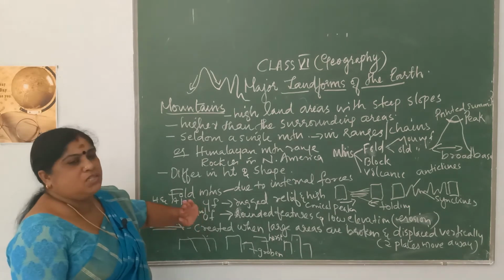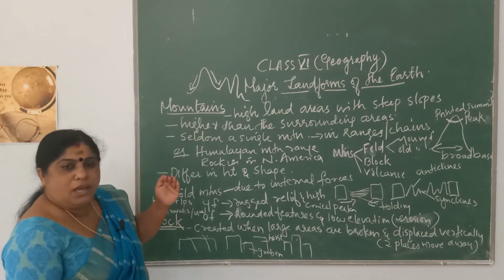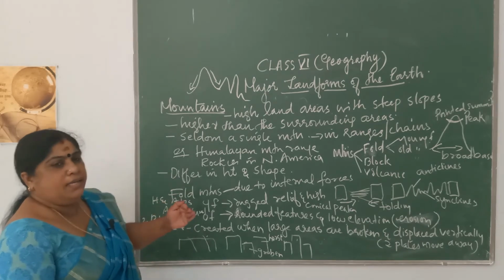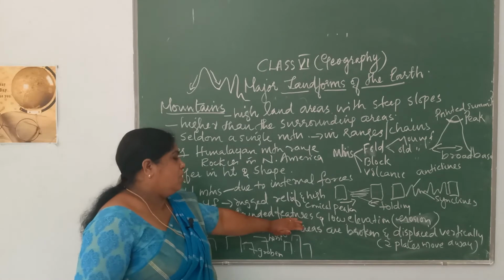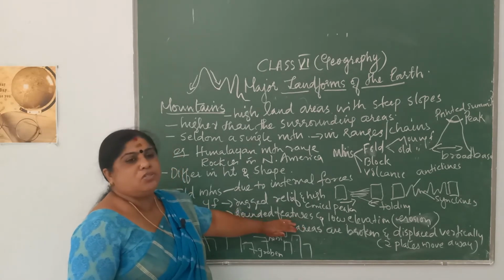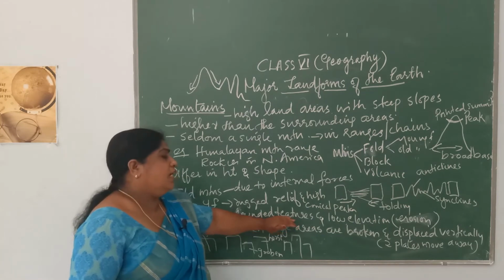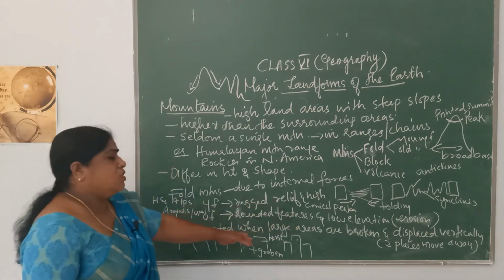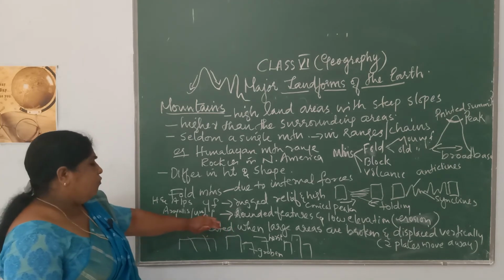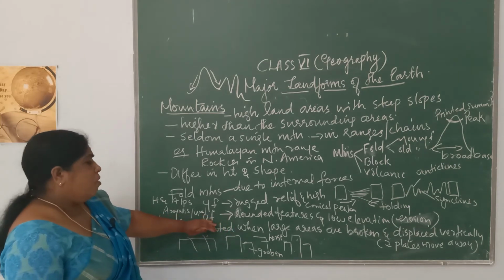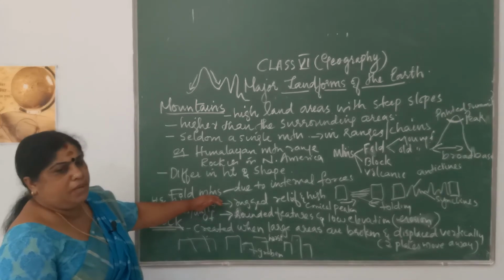And old mountains have rounded features, and they are of low elevation or low height. This low elevation of old mountains is mainly because of the erosional activities that have been continuously going on for millions of years. So that's the difference between young fold mountains and old mountains. Now you will be moving on to how fold mountains are being formed.